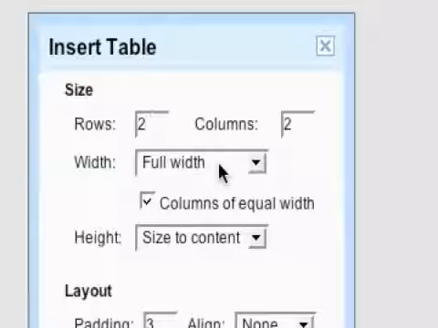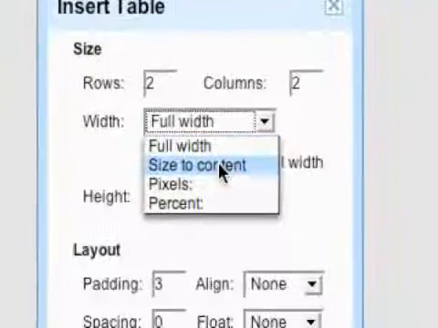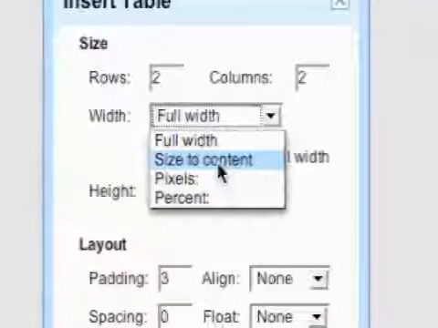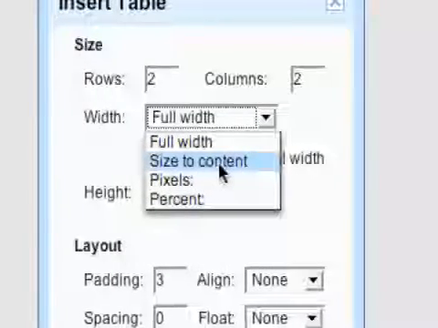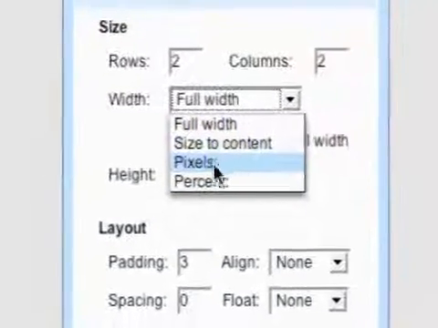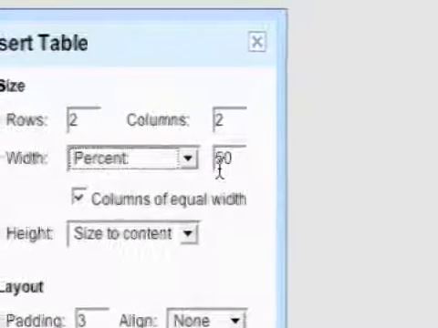I can set the width. Full width is just going to go all the way across the page, and size to content would basically mean how much you type. It's going to automatically size to that. You can set the pixels if you know it, or you could just set a percent. So I'll say half of the page.